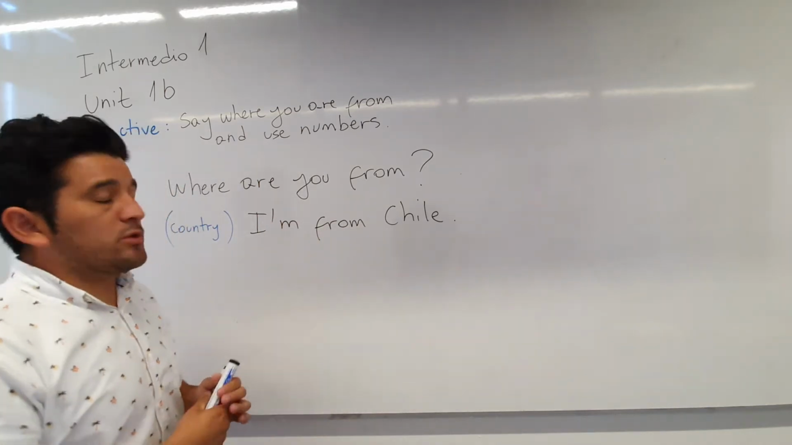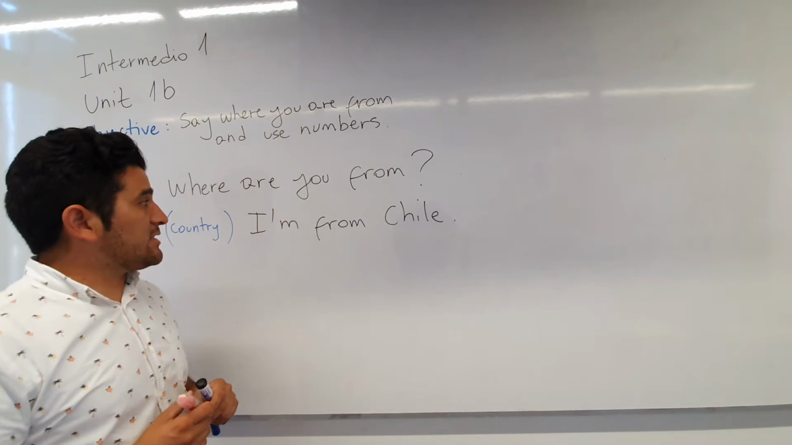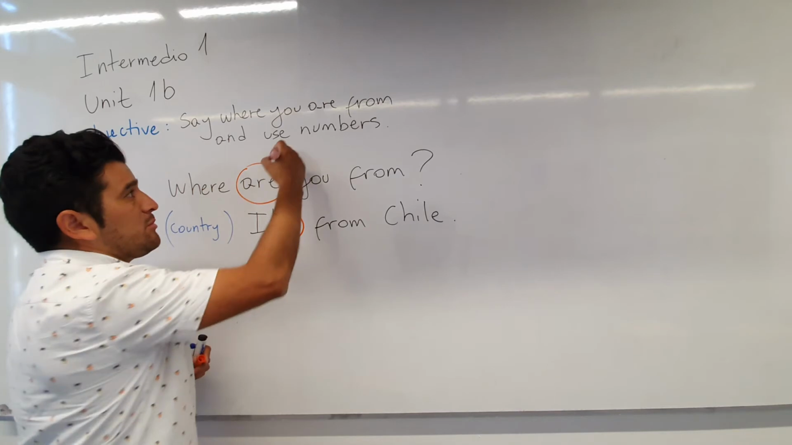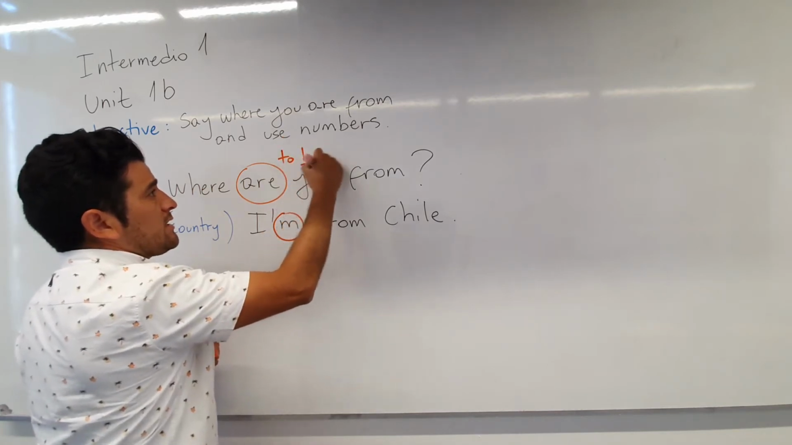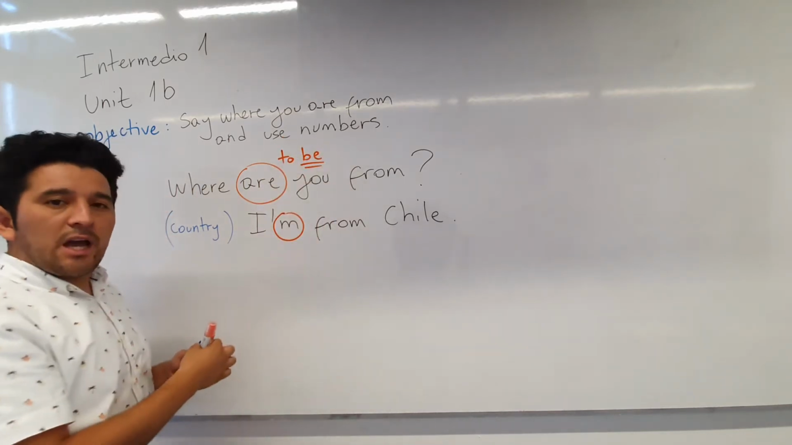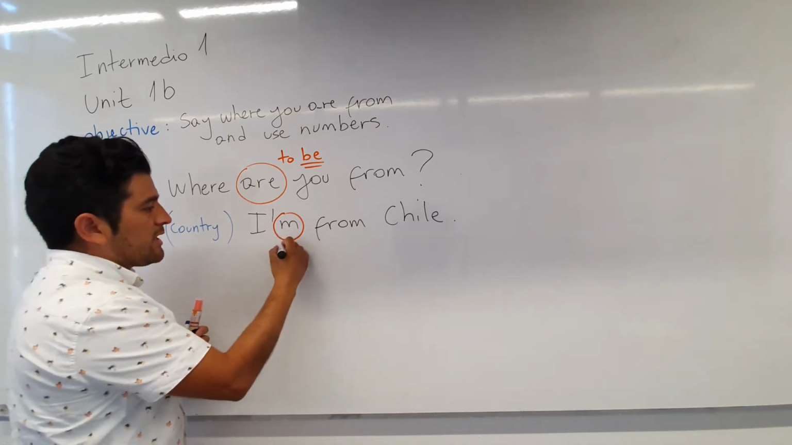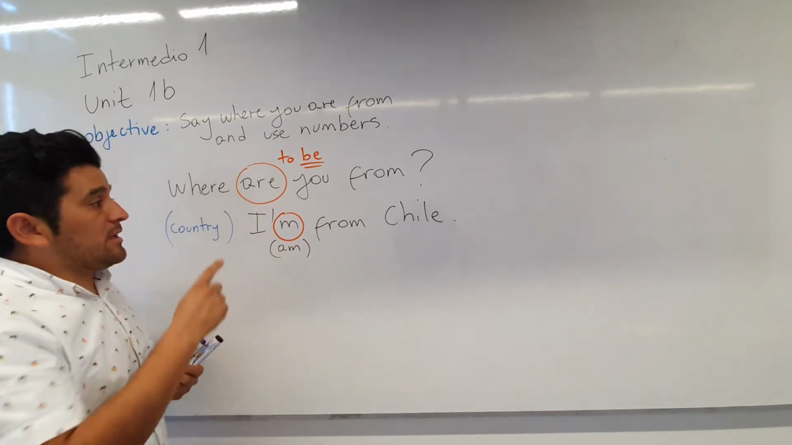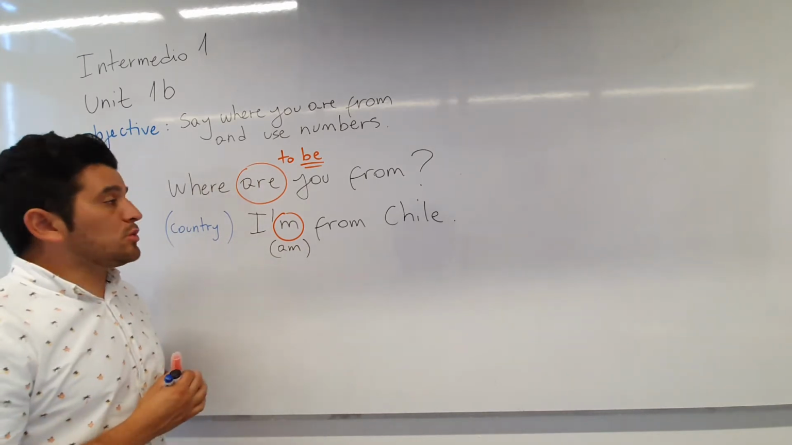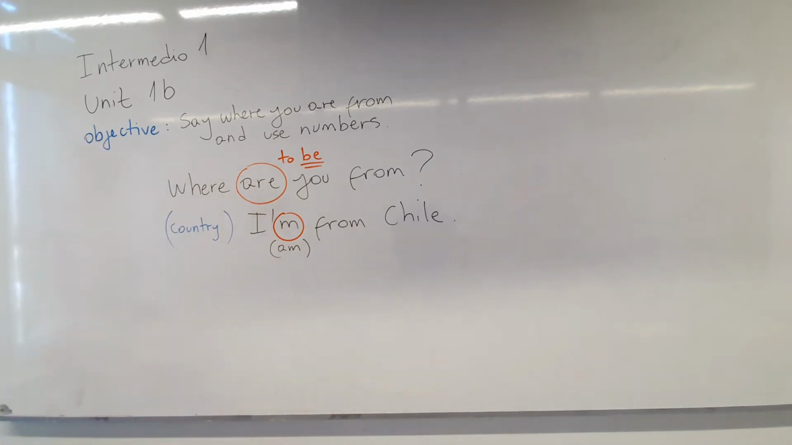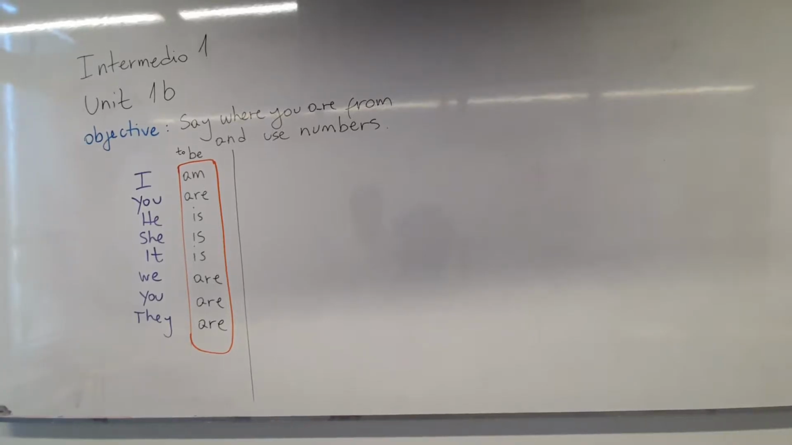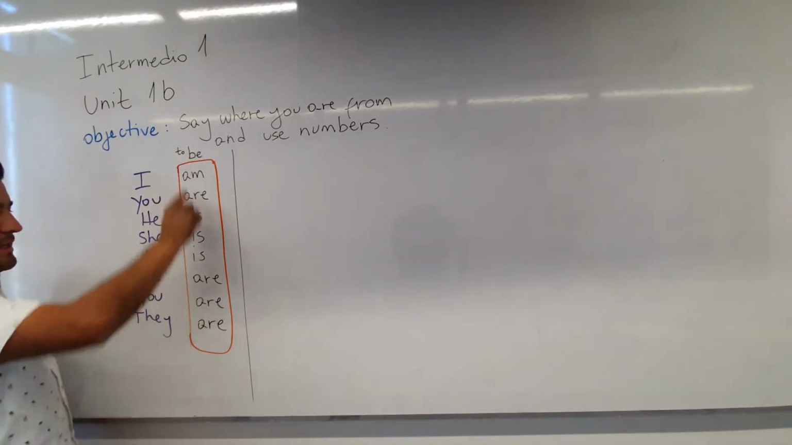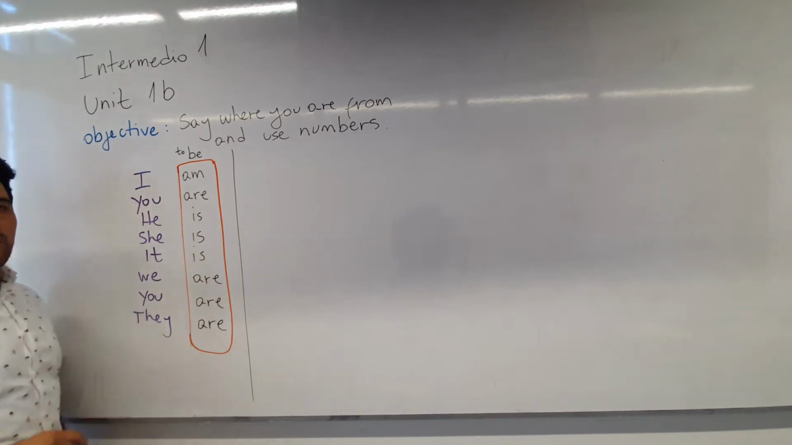Okay, but the most important part that we are going to see today is the use of this verb here, the use of the verb to be. Okay, so what we have here is the verb to be. In this case, it's abbreviated because it is I am from. Okay, so we're going to talk about the verb to be and the meanings and how to conjugate this verb. Okay, here we have the verb to be. These are the personal pronouns, okay.